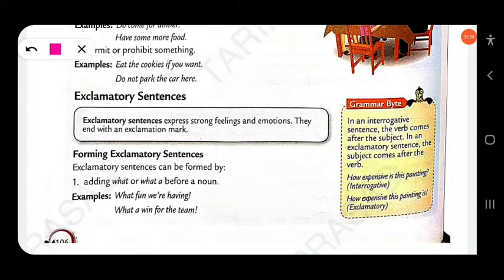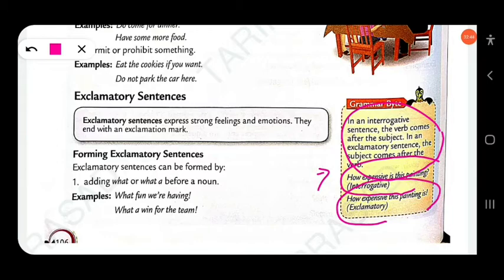In an interrogative sentence, the verb comes after the subject. In an exclamatory sentence, the subject comes after the verb. Just look at this example. How expensive is this painting? How expensive this painting is. In the exclamatory sentence, you find the subject comes after the verb.